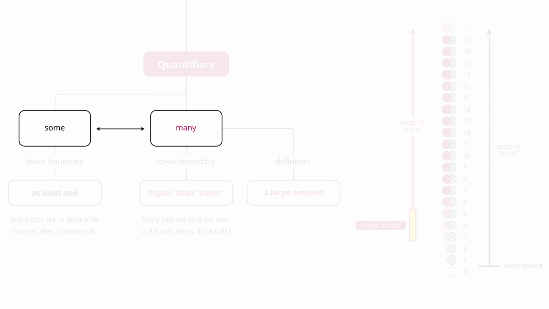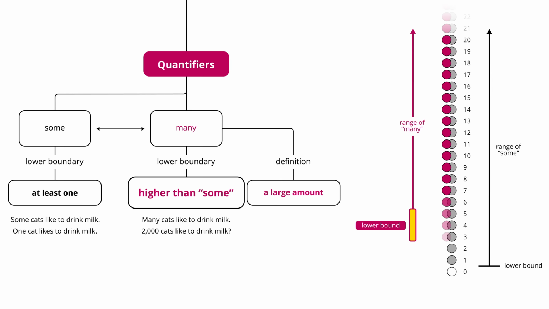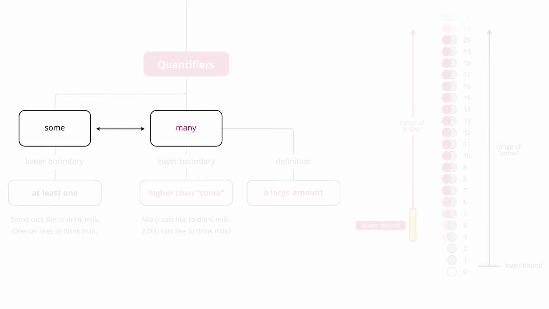Now, let me be very clear about this. That is literally false. We just said that the range of many and the range of some are not the same, right? In that many starts higher than some. But what I am also telling you is that practically speaking, if you equate many to some, I don't think you'll get into trouble for it on the LSAT, right? Because I've never seen the LSAT penalize that kind of false equivalence, that kind of conflation.